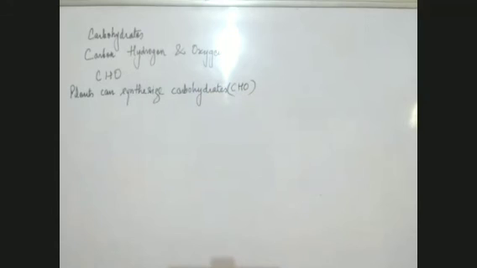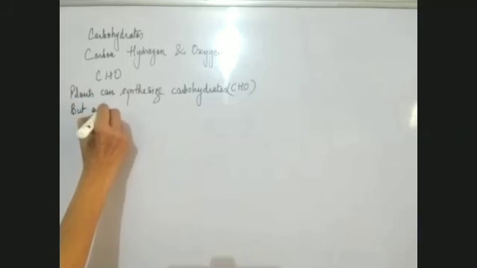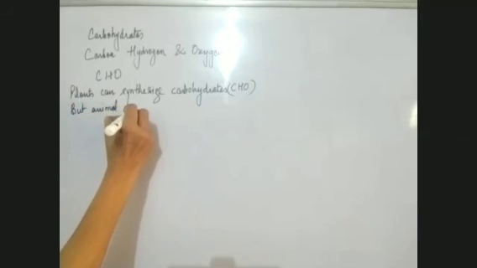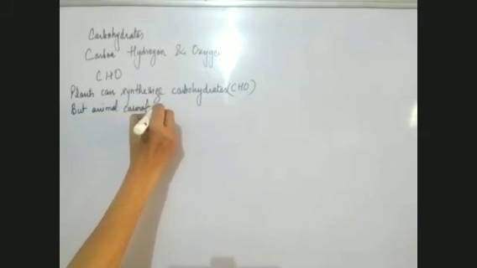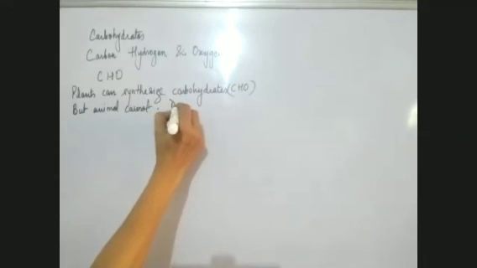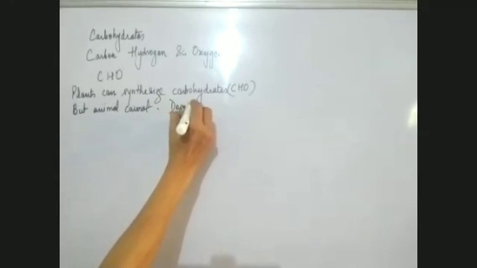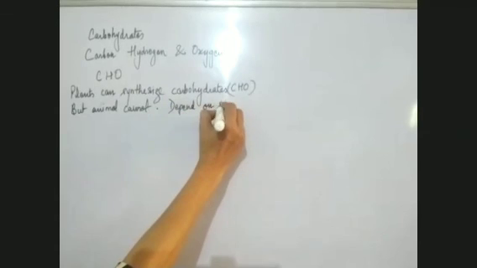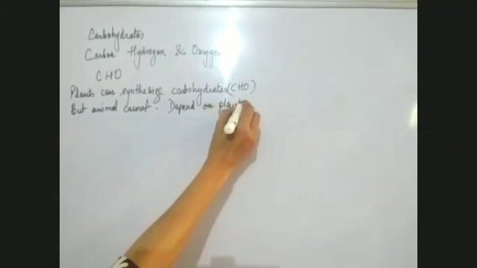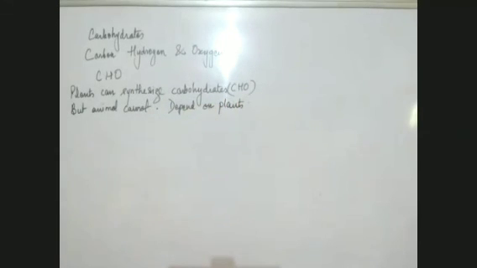Okay, so when I write CHO, it means I have written carbohydrate. So plants can synthesize carbohydrates, but animals cannot. So when the animals cannot synthesize, what will they do? They depend on plants for their carbohydrate requirement.